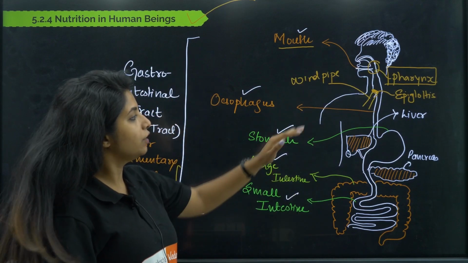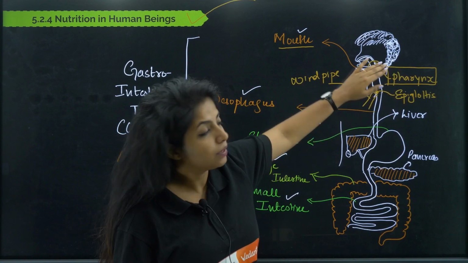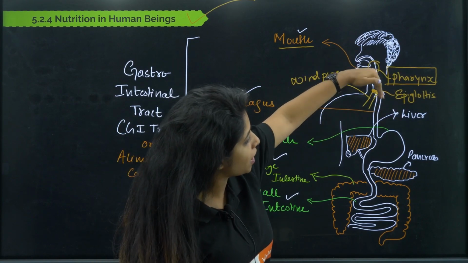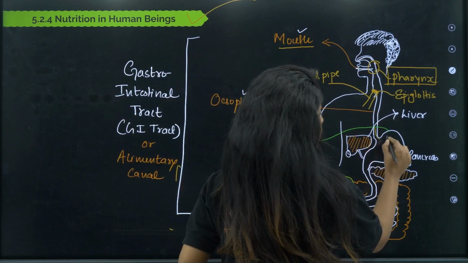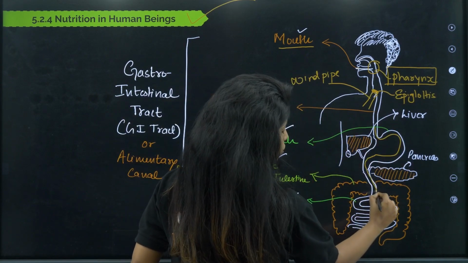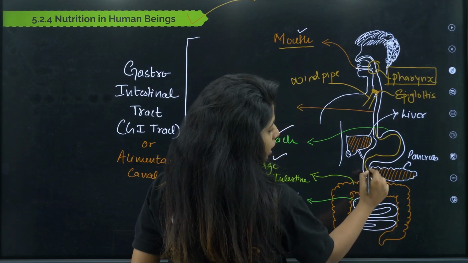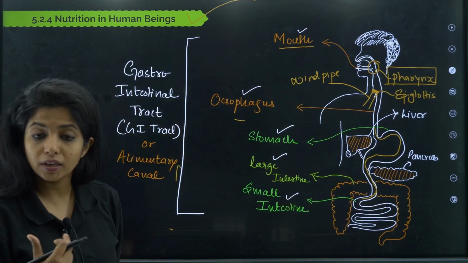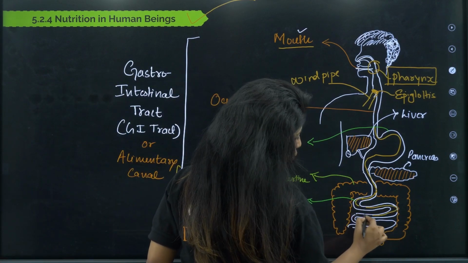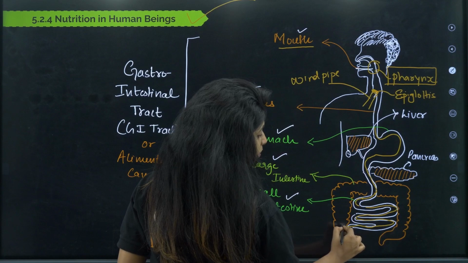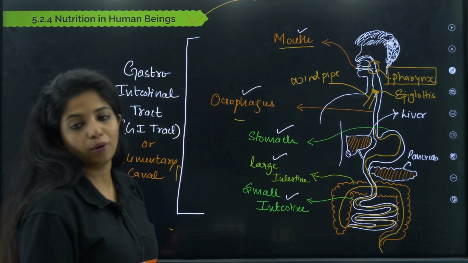Now going ahead to talk about your food. From the mouth, it enters the buccal cavity. From the buccal cavity, it reaches the pharynx. From the pharynx, it reaches the esophagus, as you can see over here. From the esophagus, the food goes to the stomach. From the stomach, it goes to the small intestine first. The first part of the small intestine is known as the duodenum, about which we will be learning. After that you have the jejunum, after that the ileum. After passing through the small intestine, food gets into the large intestine, and from the large intestine food passes out from our body.